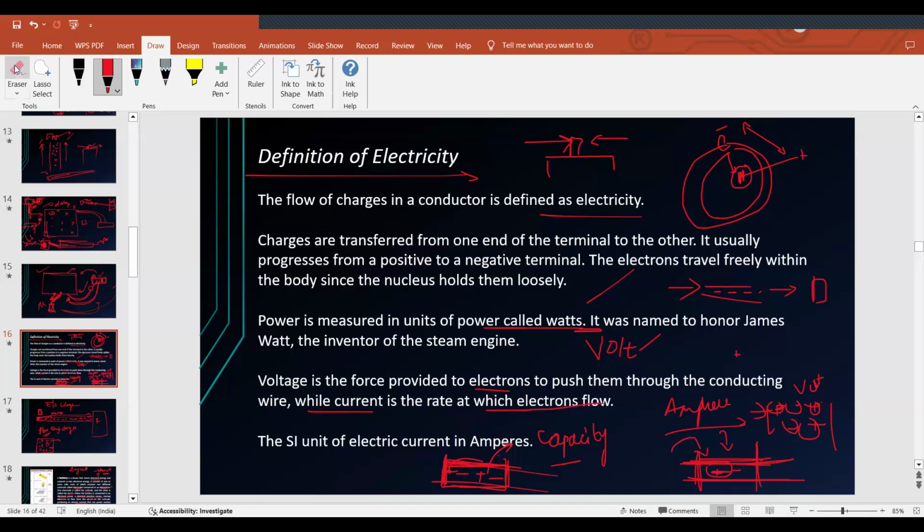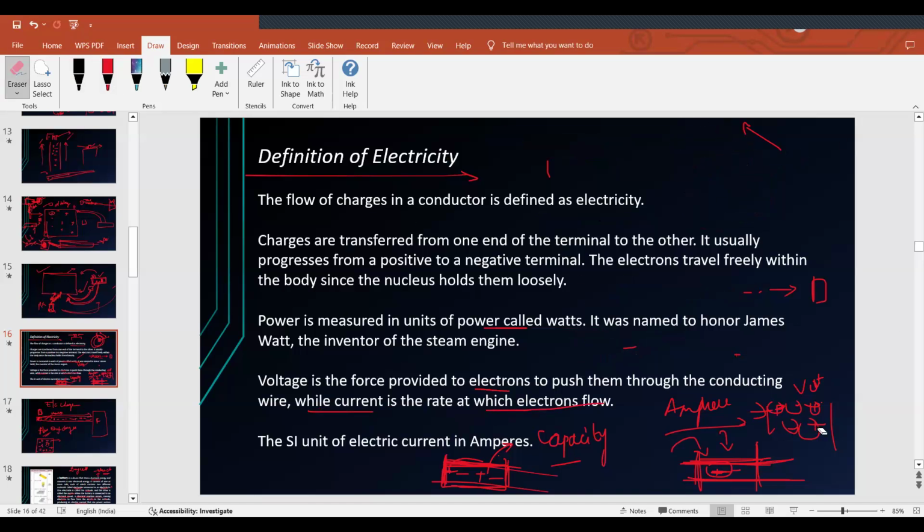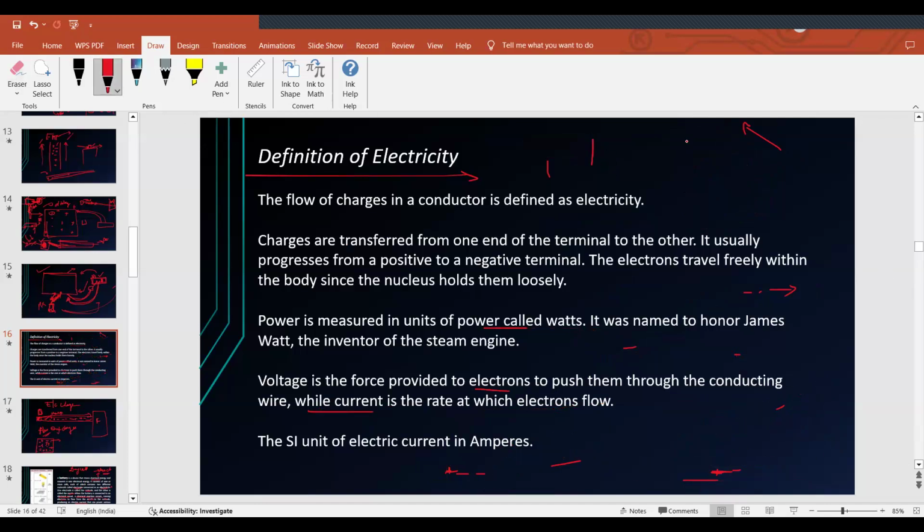For example, there is a wire of length maybe 5 centimeters. Current is flowing in this wire.